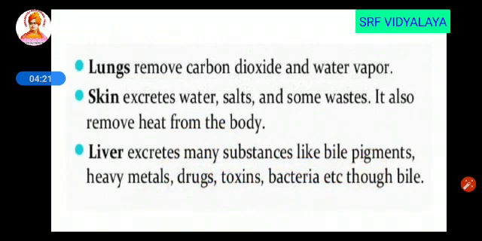Not only the kidney, there are also some other excretory organs which excrete other substances. Example, lungs. The lungs remove carbon dioxide and water vapor from the body, and skin removes salt and some waste material through sweat, and the liver. The liver excretes toxic substances like bile pigments, heavy metals, drugs, toxins, etc. So not only the kidney, the lungs, skin and liver also act as excretory organs.